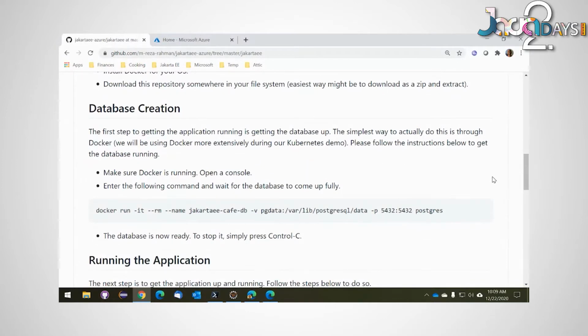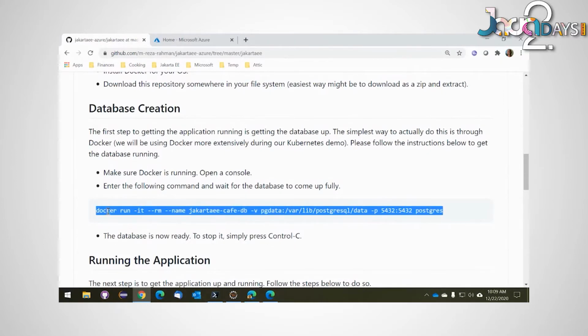Because it's a CRUD application, the first thing to do is that you need a database up and running. So I'm using Postgres. I could have installed Postgres locally if I absolutely had to. I prefer not to do that because I have no use for Postgres otherwise. A very easy way to get around this is to just run a Docker container. Docker will allow you to download and run the Postgres image on the fly without an installation on my own machine. And when I shut it down, the image goes away and I don't have any Postgres installation on my machine anymore. So it's a really nice, easy way to get things started.